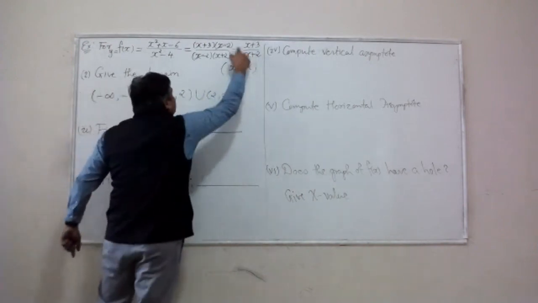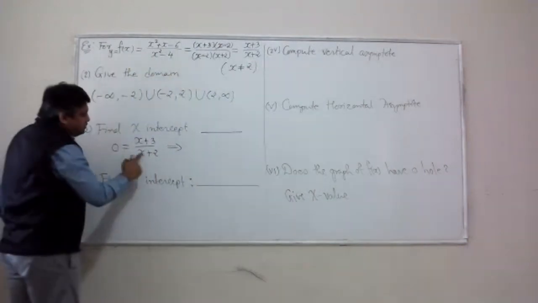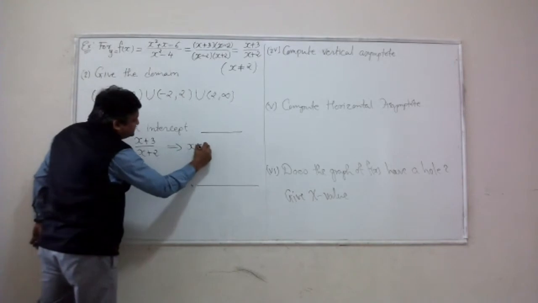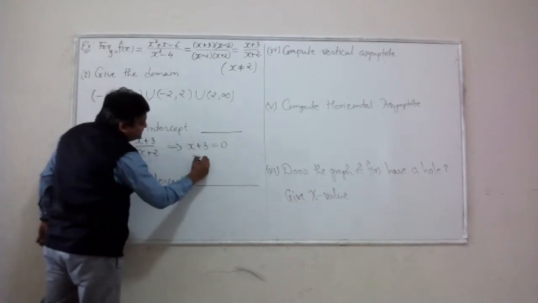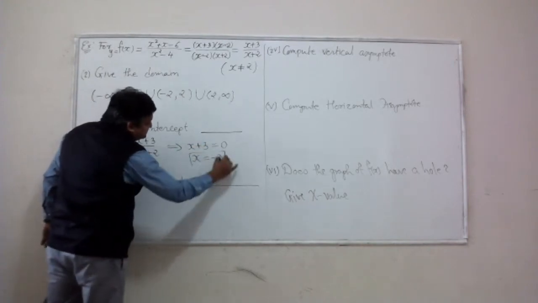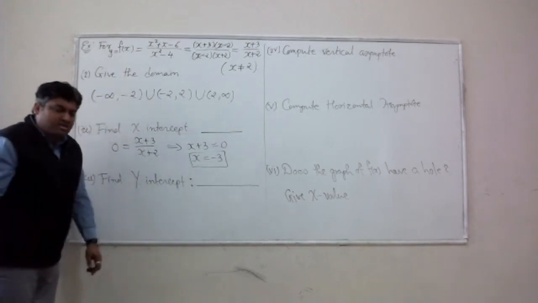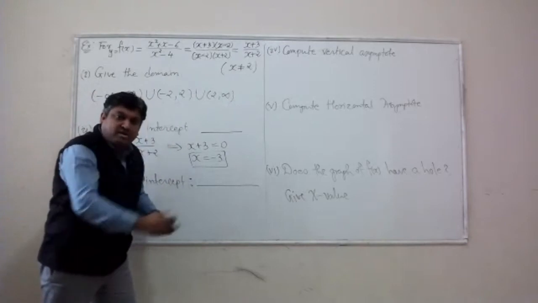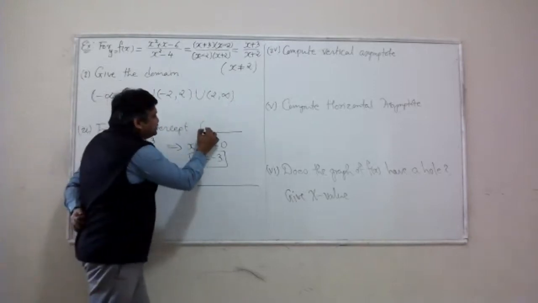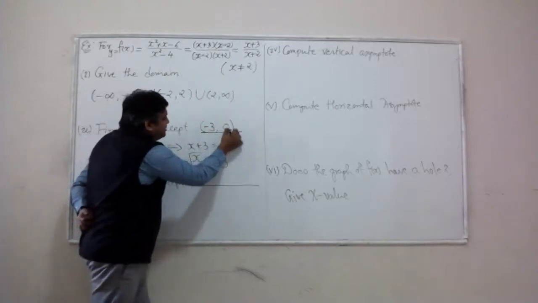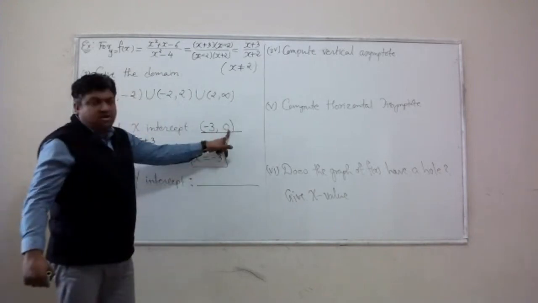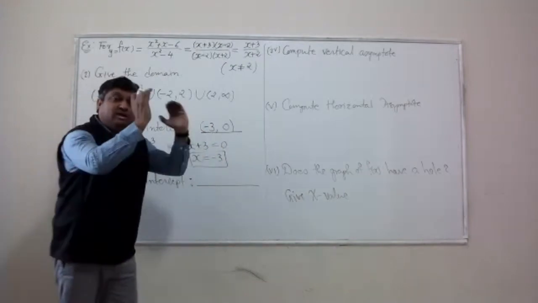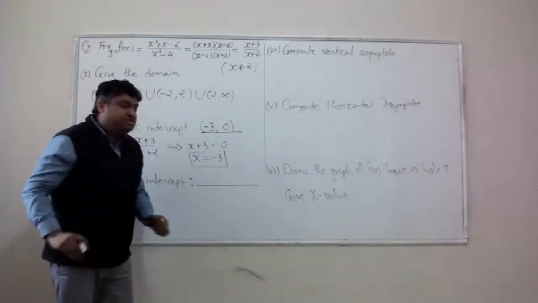So I'm setting this version of my function equal to 0. You can get rid of x plus 2 by simply multiplying both sides by x plus 2. Solve this for x. I get x equal to negative 3. This is the x value where the graph cuts the x-axis. The actual x-intercept occurs at (-3, 0). Be sure you write down your answer in this ordered pair notation.